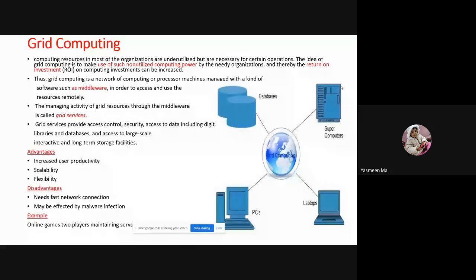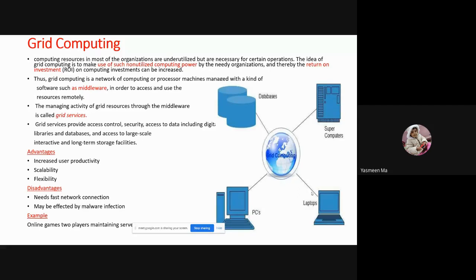So instead of having only 200 systems for running my tasks and applications, I need more than 200 systems. At that time, I can't buy them, it would be costly, and I would have to maintain everything. So we connect to different organizations and utilize the computing resources available at different locations. This together can be called a grid. Grid is going to provide the services.